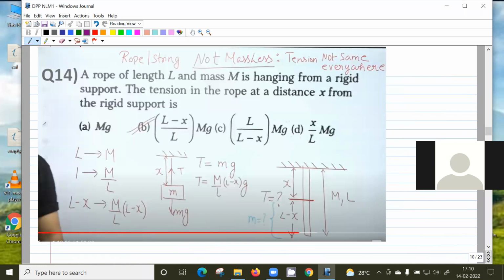So this will be your rope of length L and mass M hanging from a rigid support, find the tension in the rope at a distance x. This is also a standard question. Usually the strings are massless, but in the case of a rope which has a mass, it's a uniform mass, so it will have a uniform mass per unit length. So at a particular distance x, what is the tension in the rope? So this you know how to solve, right?